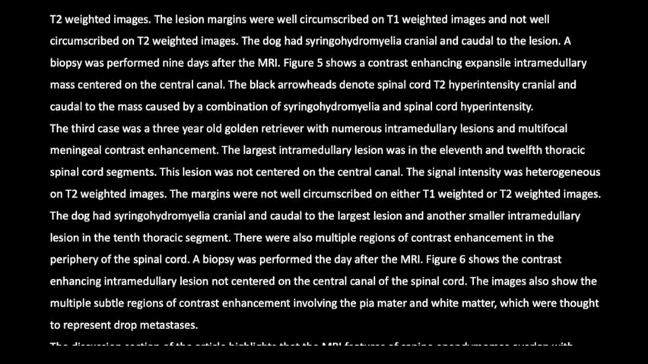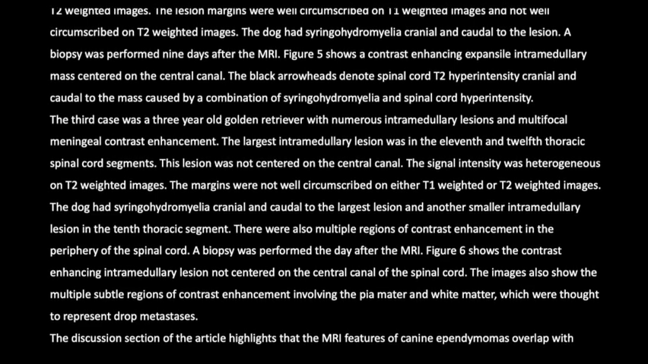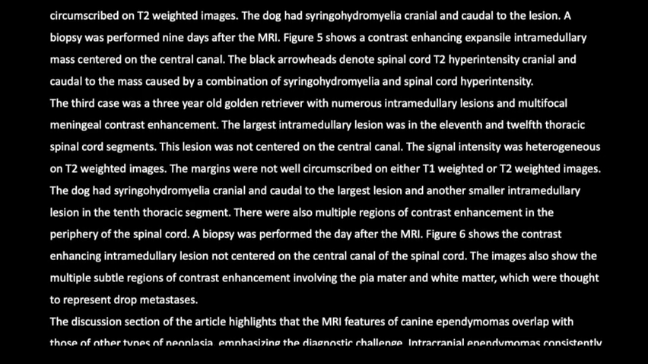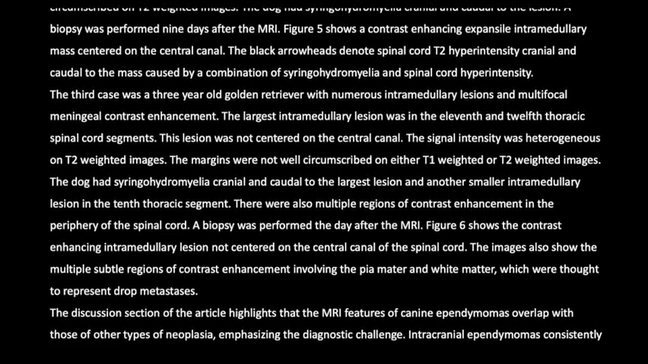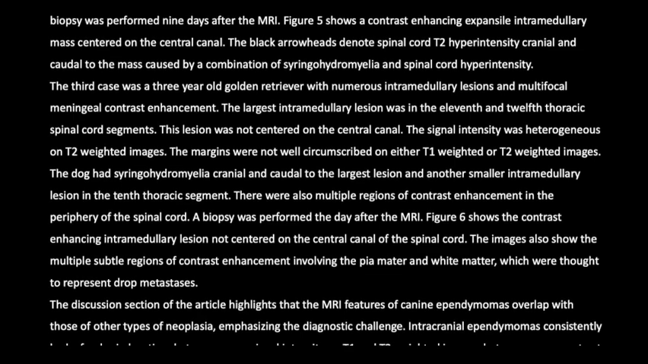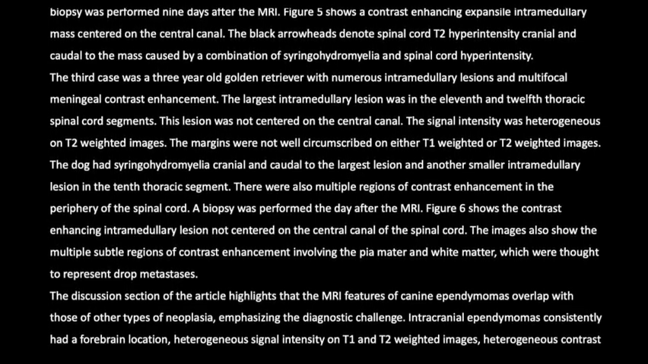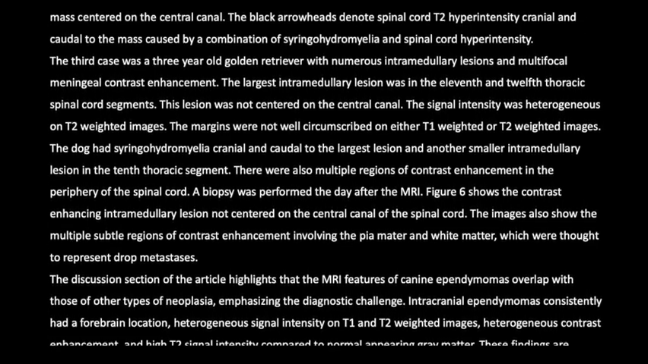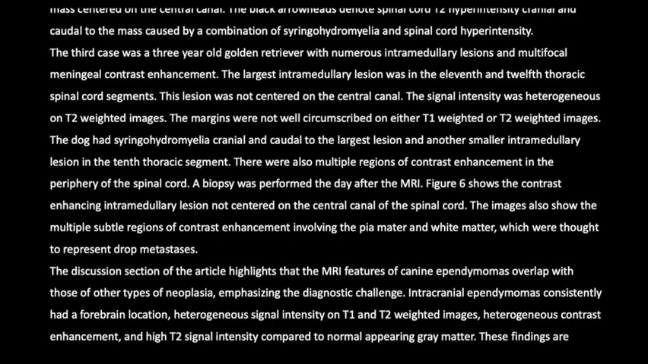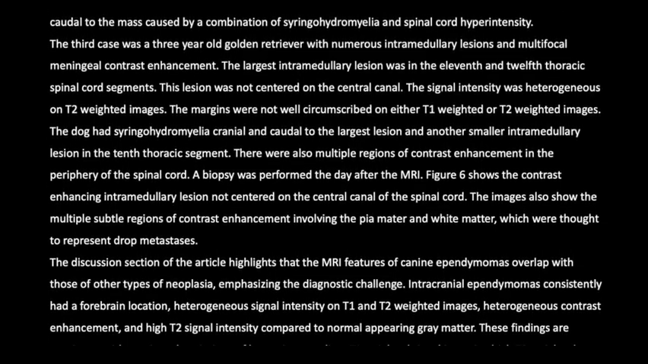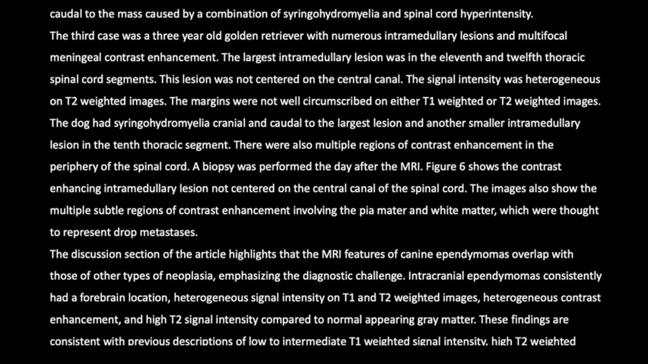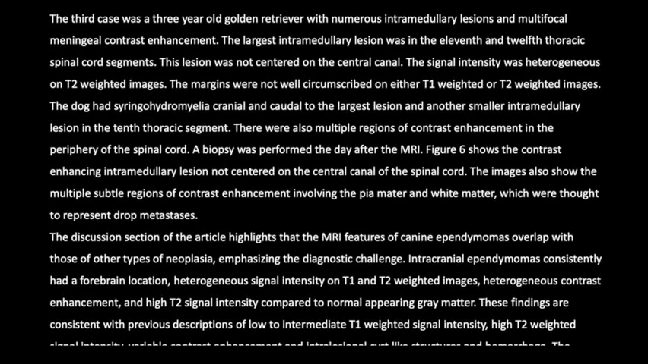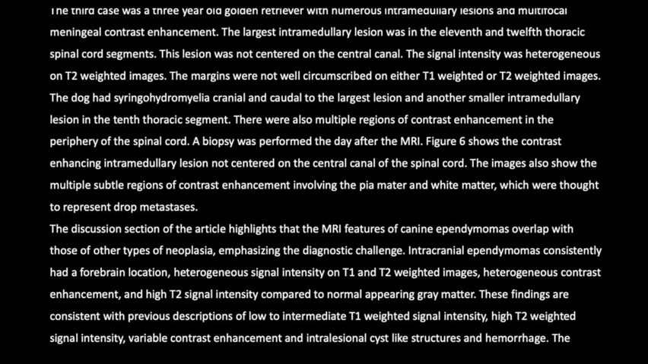The largest intramedullary lesion was in the 11th and 12th thoracic spinal cord segments. This lesion was not centered on the central canal. The signal intensity was heterogeneous on T2-weighted images. The margins were not well circumscribed on either T1-weighted or T2-weighted images. The dog had syringohydromyelia cranial and caudal to the largest lesion and another smaller intramedullary lesion in the 10th thoracic segment. There were also multiple regions of contrast enhancement in the periphery of the spinal cord. A biopsy was performed the day after the MRI.